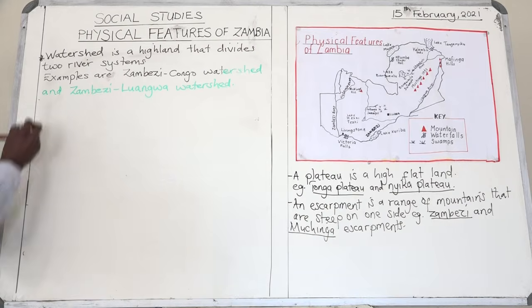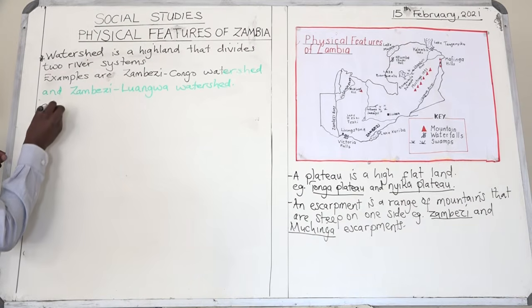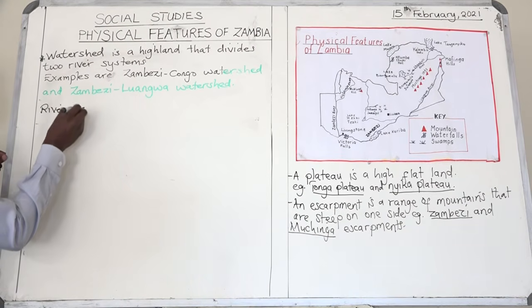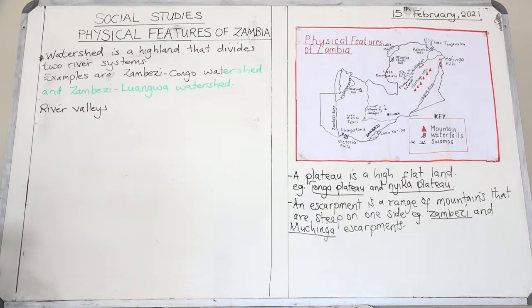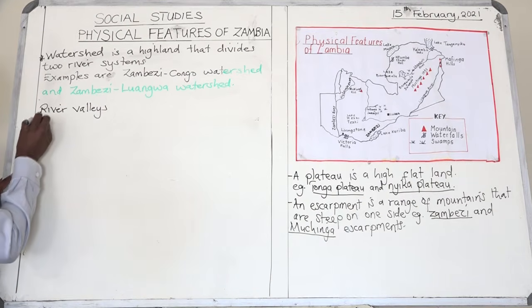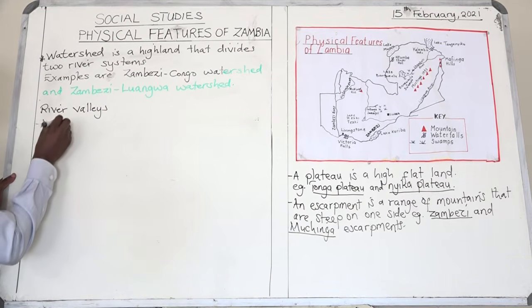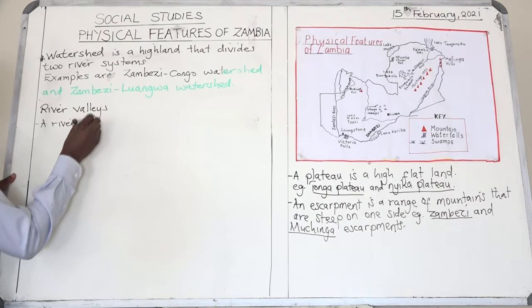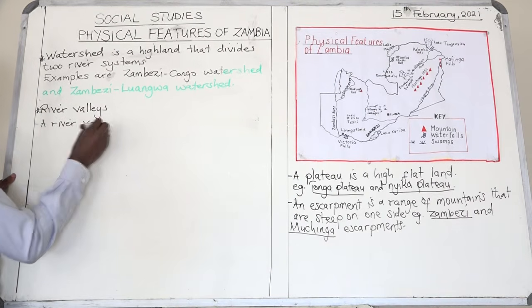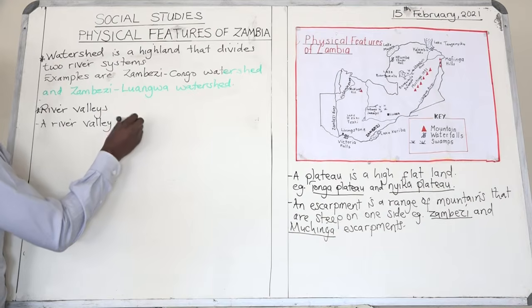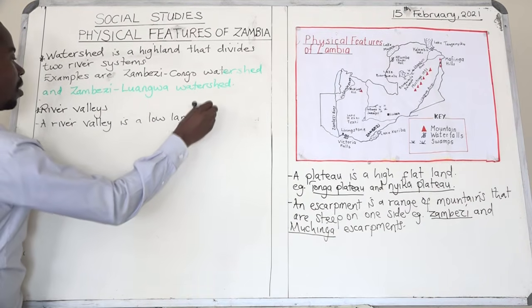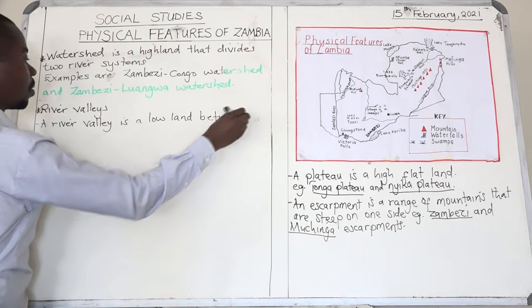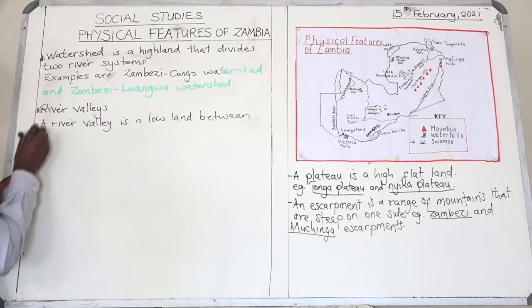So let's look at river valleys. A river valley is a lowland between highlands.